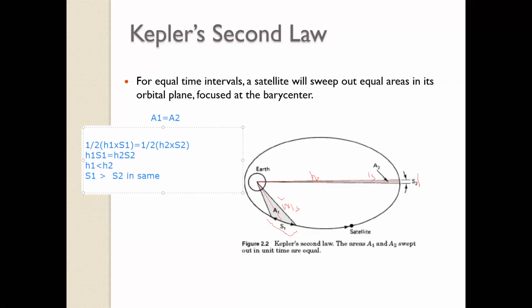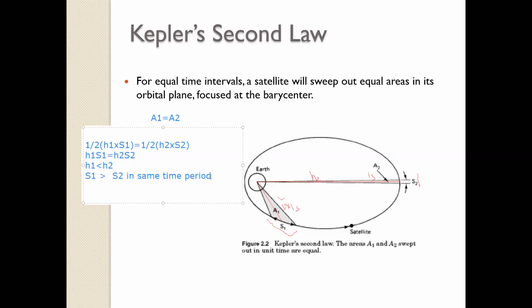Do you agree with this? Yes or no? It is covering the same area, right? That means if the height is increasing, then the base has to decrease, right?